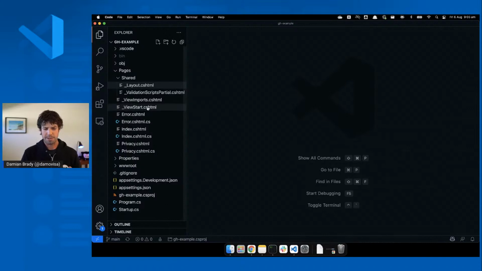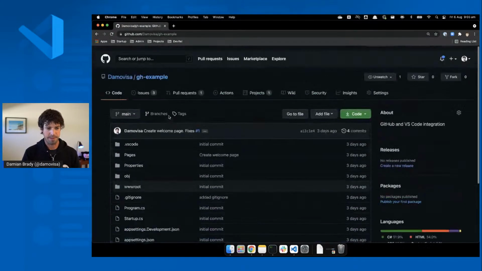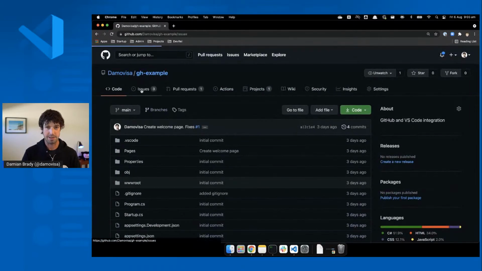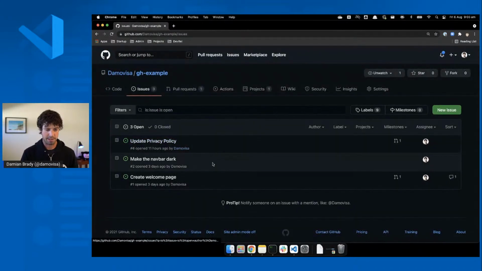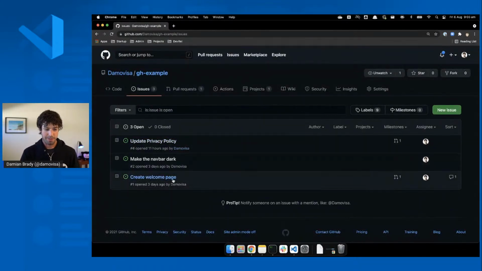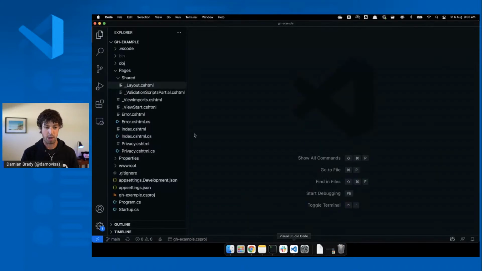So right from the start, I'm able to edit my code. If I go to GitHub and go to issues, I've got a bunch of work that I want to do. So I'm tracking my work in issues in GitHub. We've got an update to the privacy policy. We'll skip that in a sec. We've got to create a welcome page, which I'm going to look at now. So that is item number 1, issue ID 1.